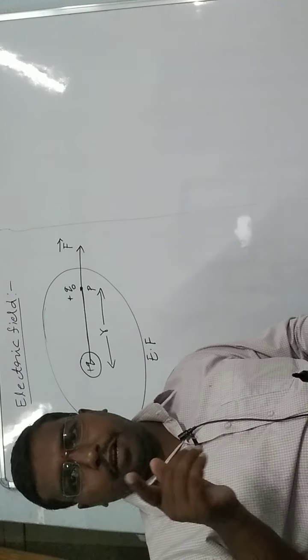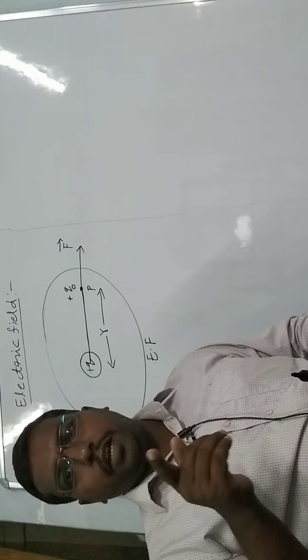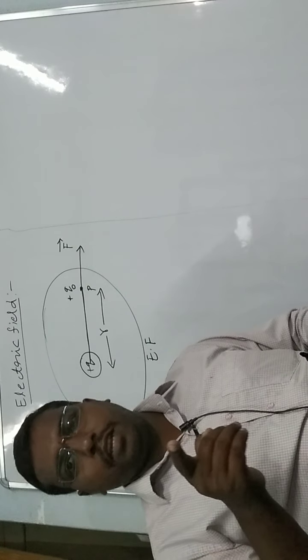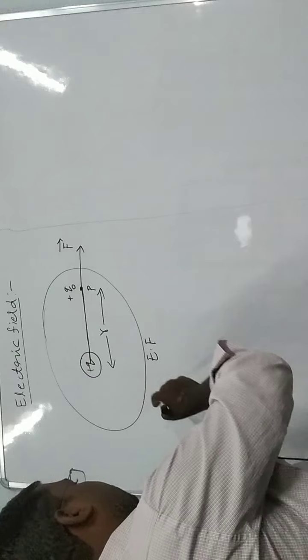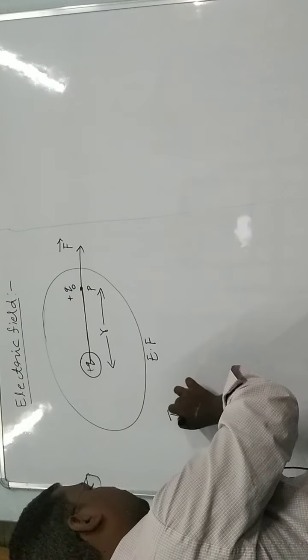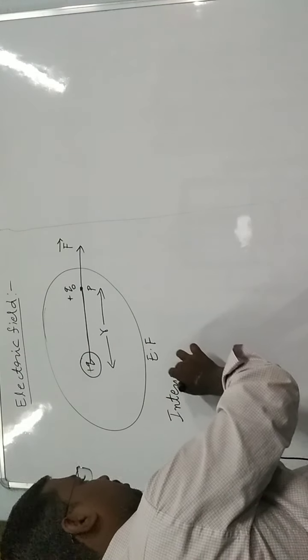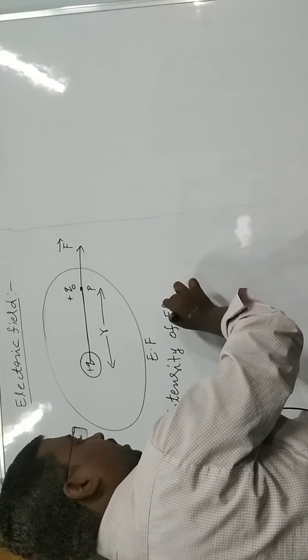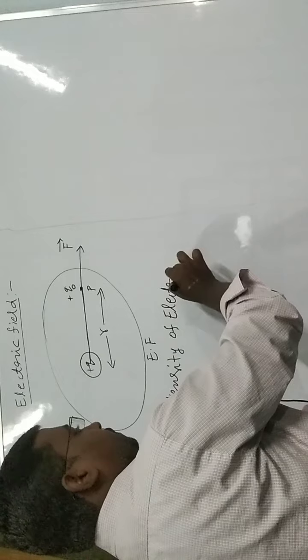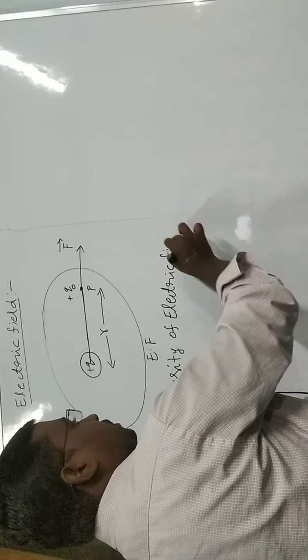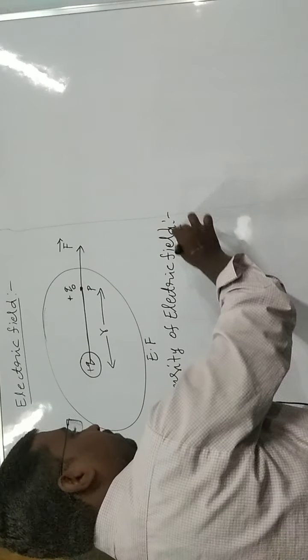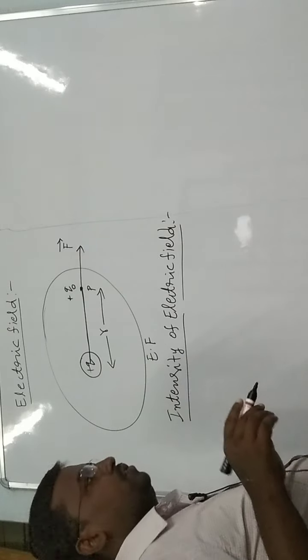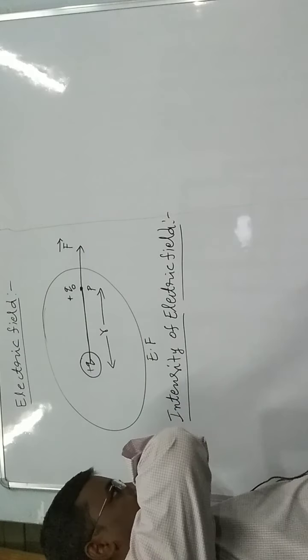Okay, we take the definition of the intensity of electric field.